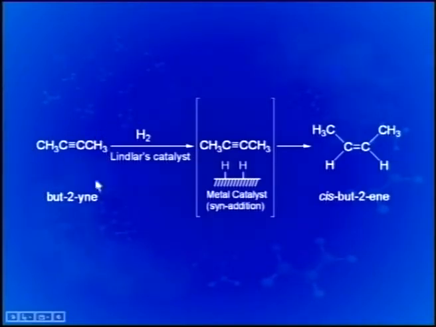An alkyne, but-2-yne, is taken, and with Lindlar's catalyst hydrogenation is taking place, and the figure in the center shows the metal catalyst surface on which hydrogen is already adsorbed, and this alkyne comes for reaction leading to cis-2-butene, the cis form of the corresponding alkene.